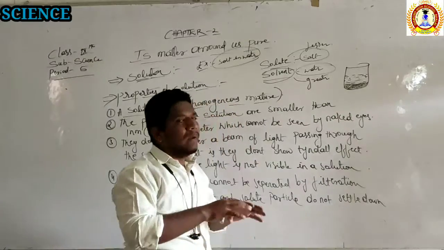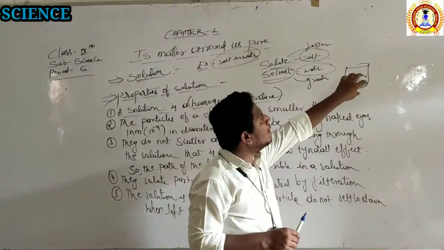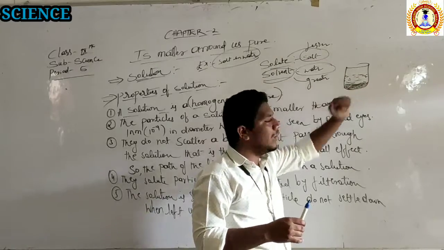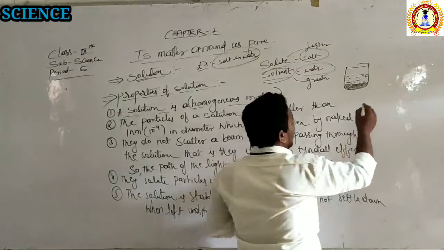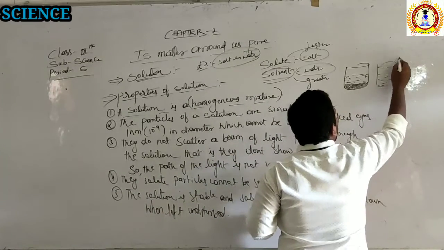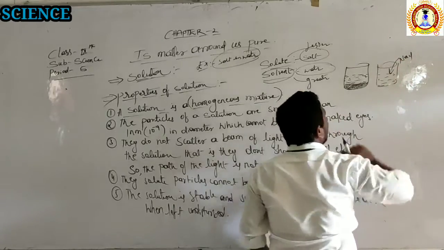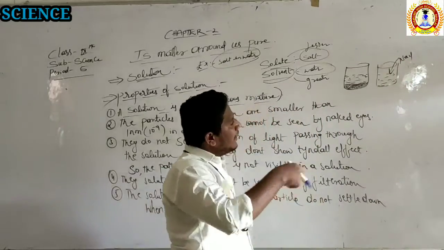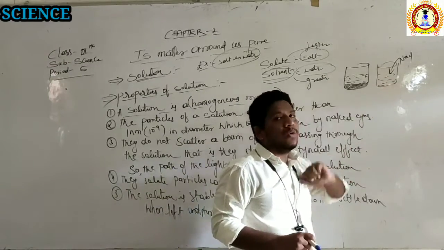But when they remain undisturbed, all that sand will settle down at the bottom of the glass container. But when you take a glass of water and add common salt, that is NaCl, and stir it, after you keep it undisturbed, the salt will not settle down.